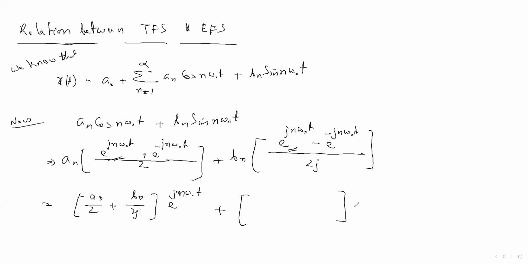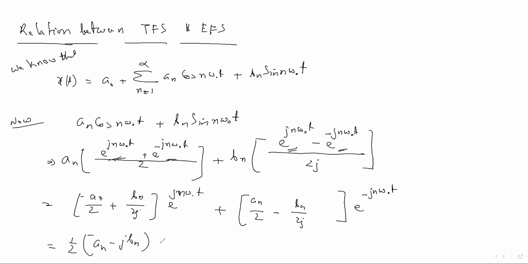So take common e to the power minus j n omega naught t. Okay, when you take common this from both the terms, you will find a n by 2 minus, because minus is there, and b n by twice j. Okay, this thing will come. So you can rewrite this: take the half common, and j you write here. You multiply j below denominator and multiply numerator with j, then it will become minus. So it will be half a n minus j b n.